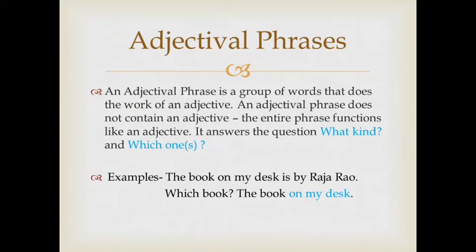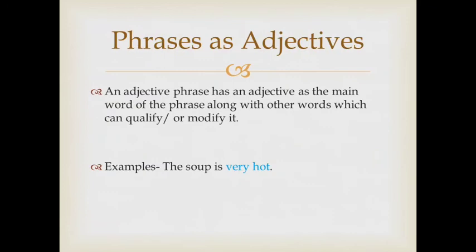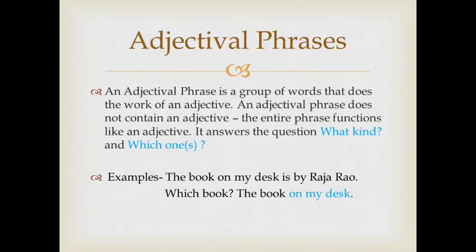In this phrase not only one word is used as an adjective, but the entire phrase functions like an adjective. It answers the questions what kind and which one.